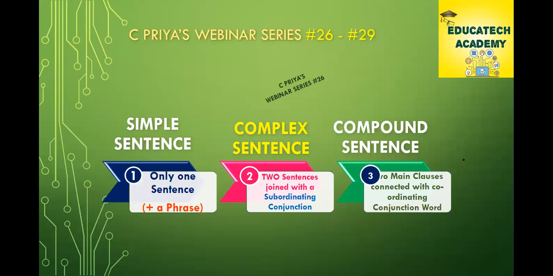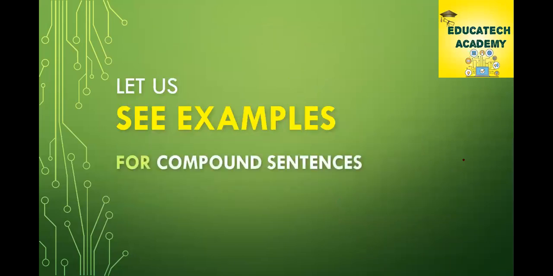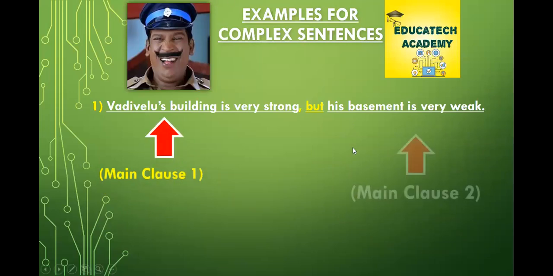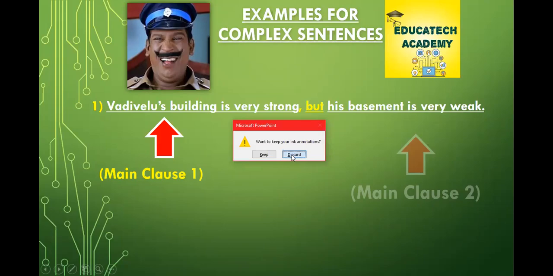Tomorrow we are going to discuss the compound, but we shall see two examples. Examples for compound. Sorry, change here. Just a minute. Just a second, please.